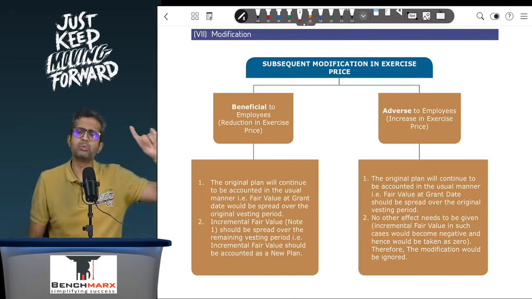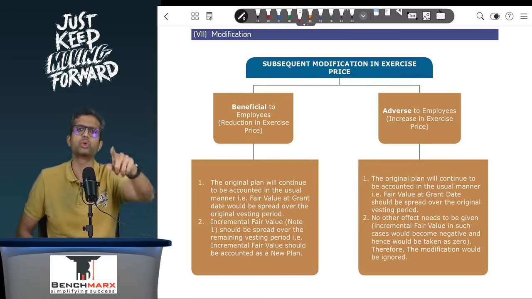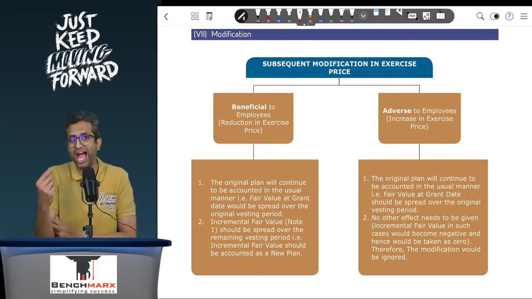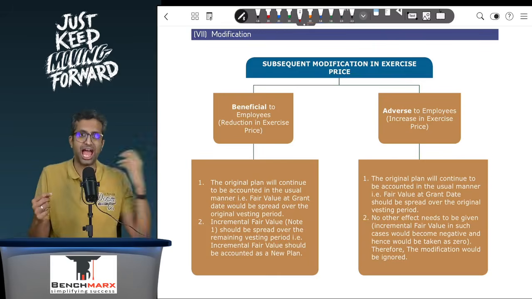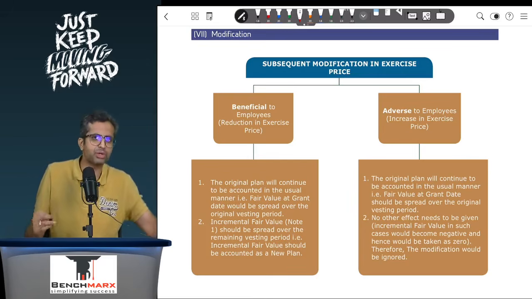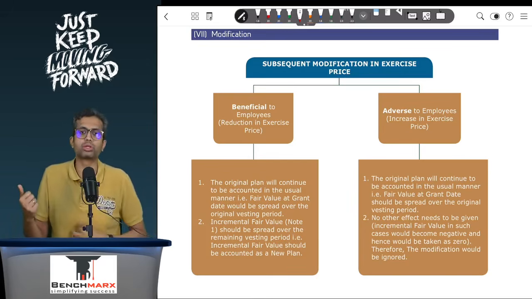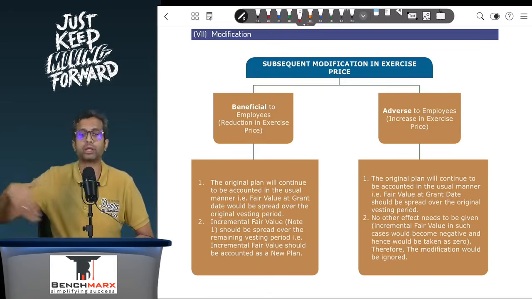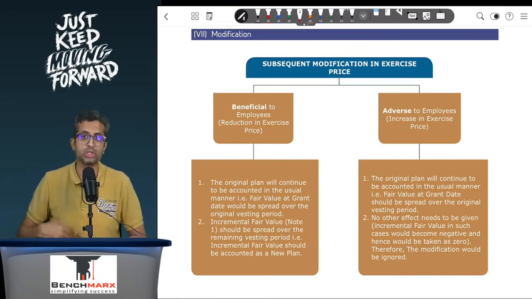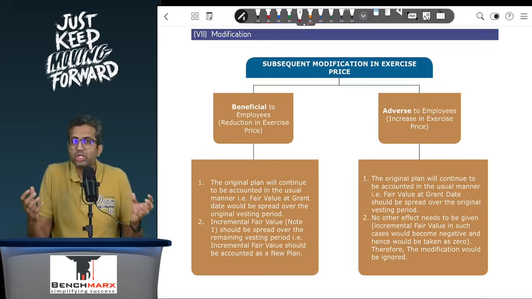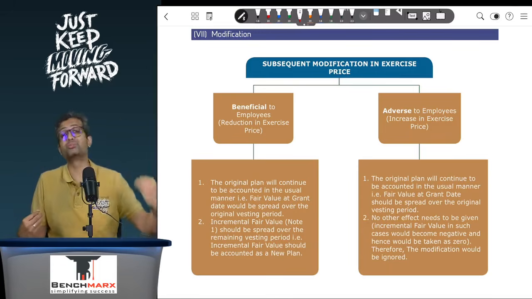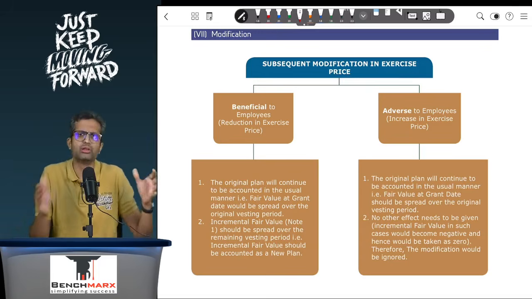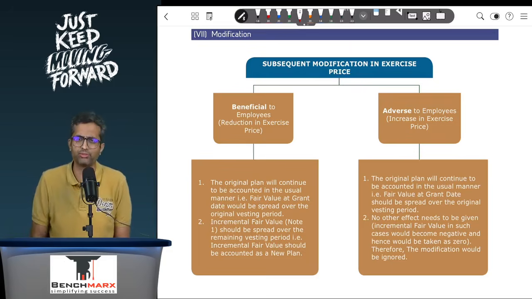The existing plan will be based on the fair value of the original grant date and will be spread over the original vesting period, that is 3 years, and the additional plan will be based on the incremental fair value as on the date of modification, which is calculated as the fair value immediately after modification, that is 20, minus the fair value immediately before the modification, that is 5. So 15 rupees is the incremental fair value, and that incremental fair value will be spread over the remaining vesting period, let us say that is 2 years. So that will quantify the total actions because of the management's original grant of 500 ml bottle plus a new 250 ml grant, and as a result, loosely speaking, that will give me the total employee welfare.